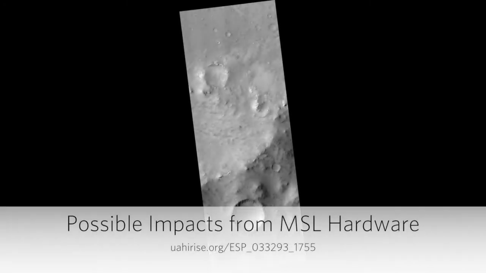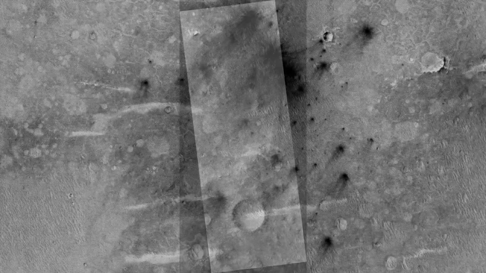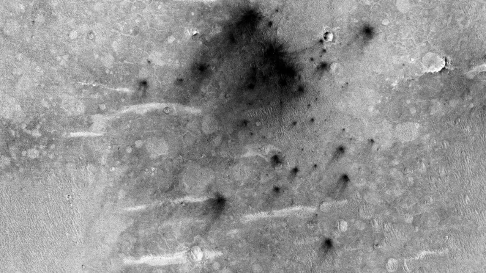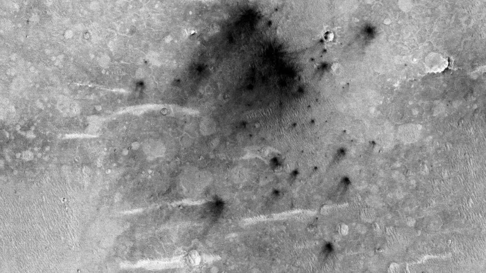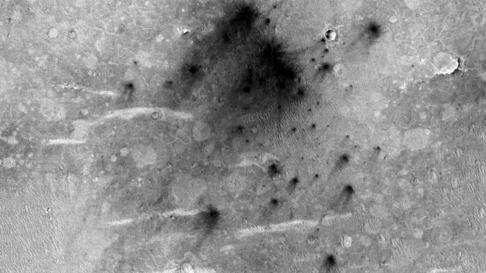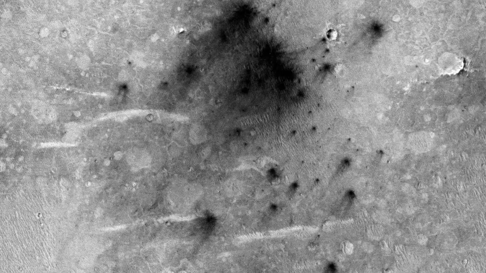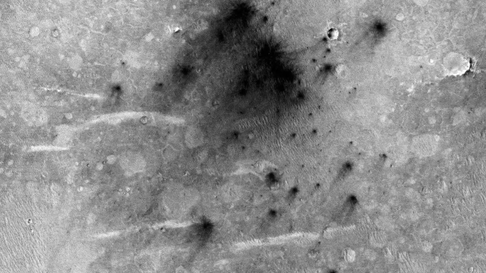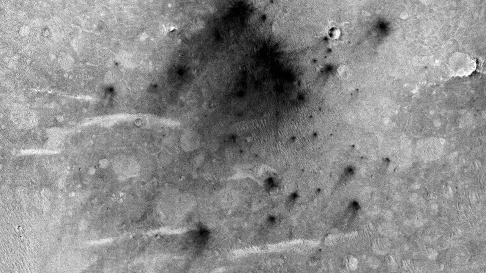Possible impacts from MSL hardware. This cluster of small impact craters was spotted by the Context Camera on the Mars Reconnaissance Orbiter in the region northwest of Gale Crater, the landing site of the Mars Science Laboratory (MSL) rover Curiosity. We had suspected that the cluster was produced by the impact of MSL's hardware onto the surface of Mars because